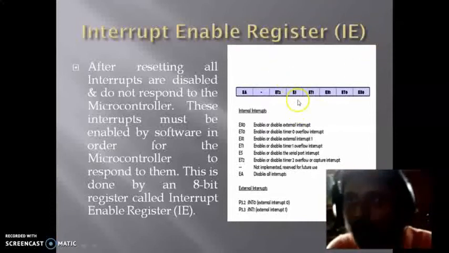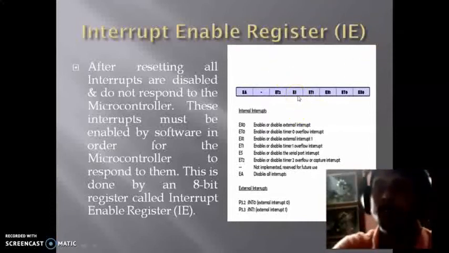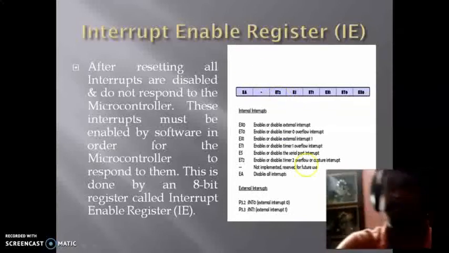And here we have ES. Basically this is used to enable and disable the serial port interrupt. We can write 1 and 0 to enable and disable the serial interrupt. And ET2 is used to enable and disable the timer 2 overflow flag; we can write 0 here to disable ET2, or 1 to enable it.